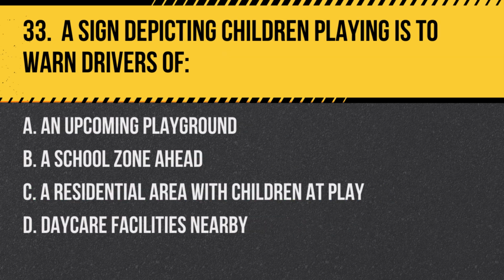Question 33. A sign depicting children playing is to warn drivers of: A. An upcoming playground. B. A school zone ahead. C. A residential area with children at play. D. Daycare facilities nearby. Answer: C. A residential area with children at play. This sign alerts drivers to be cautious of children who may enter the roadway.